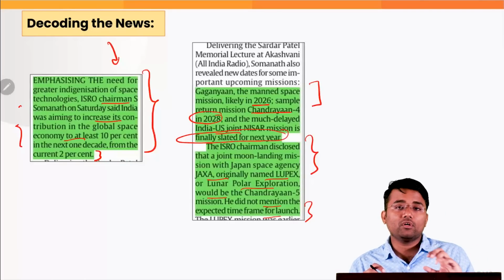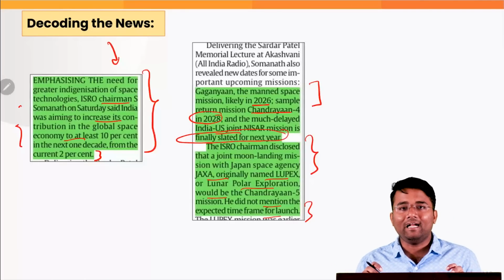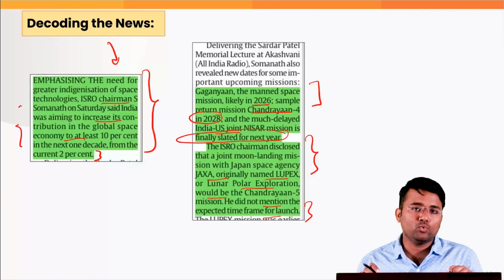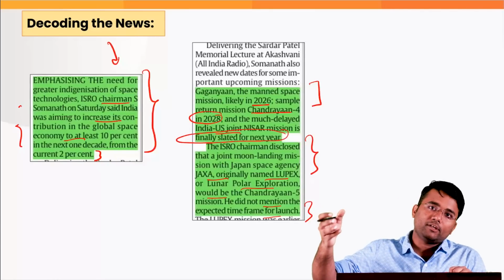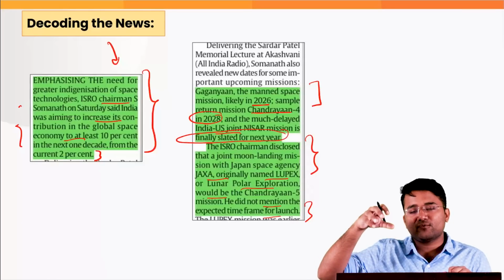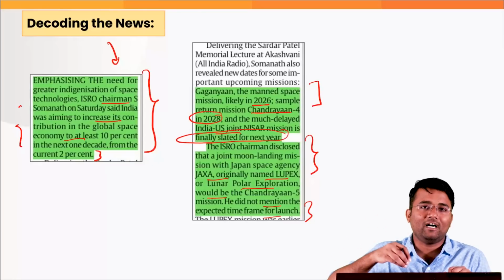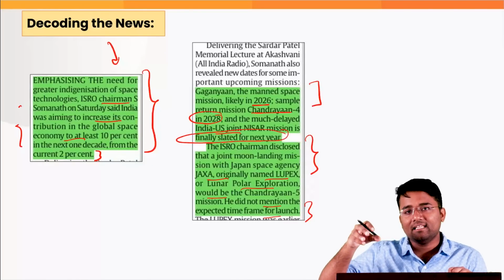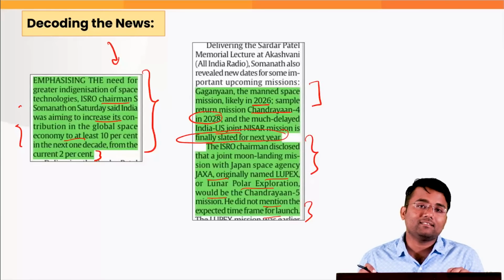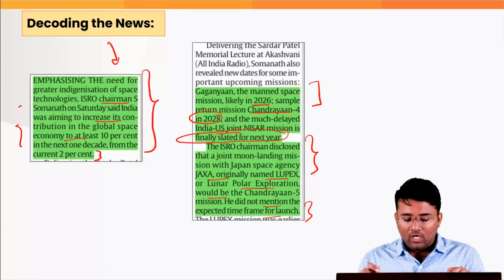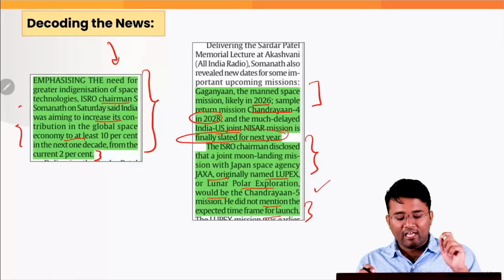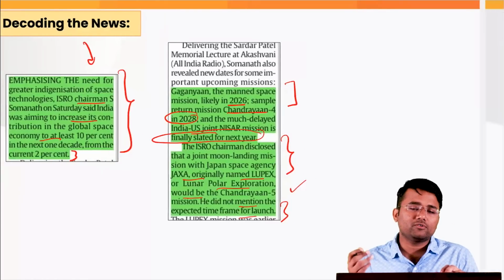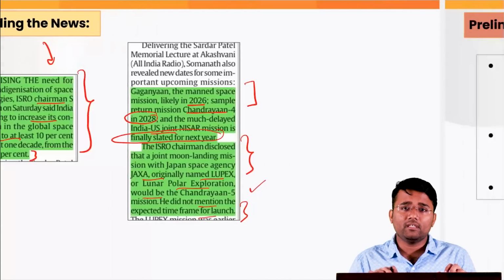Under Chandrayaan 4, there would be a lander that will collect samples from the lunar surface, and those samples would be brought back to the Earth and checked in the labs to enrich our understanding of the lunar surface. And next would be Chandrayaan 5. The details of that are still not out, and there is also no fixed time when it would be